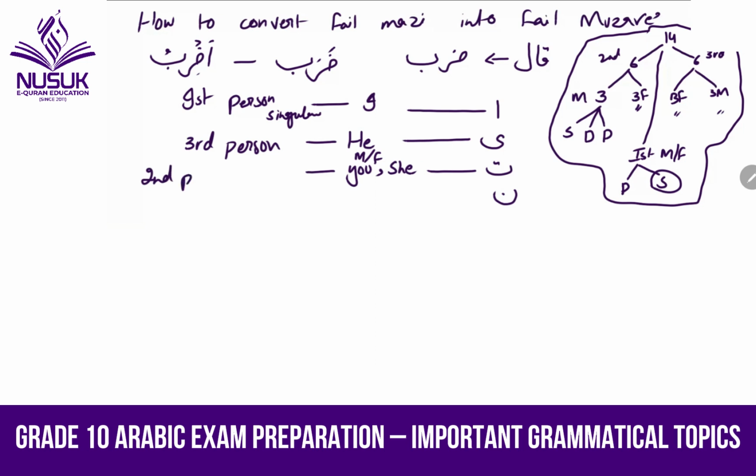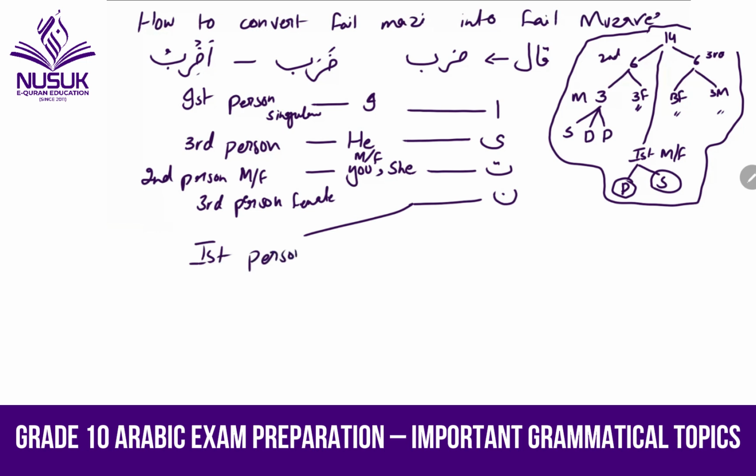And she, you can say the third person, female. And noon will be used for the first person plural, like we.